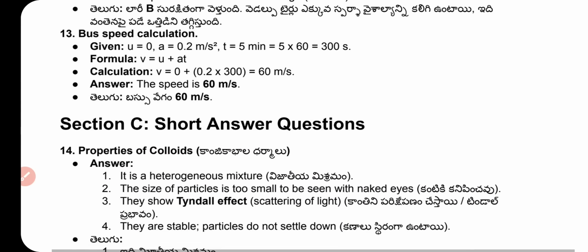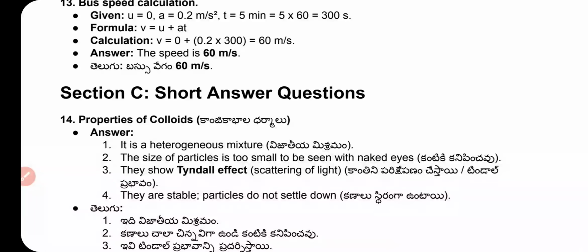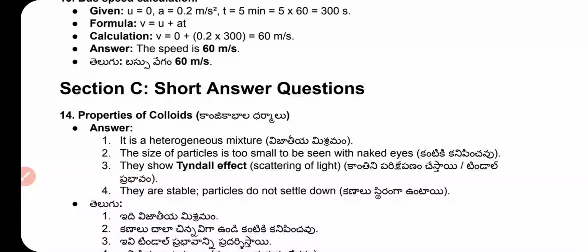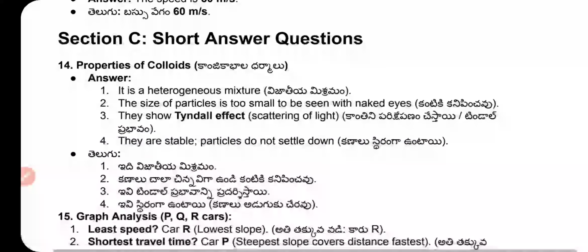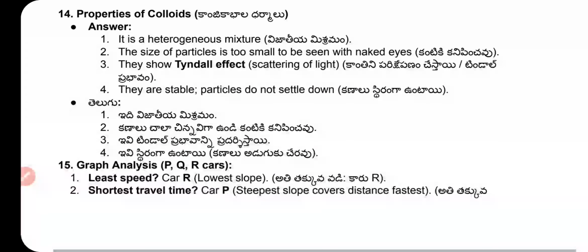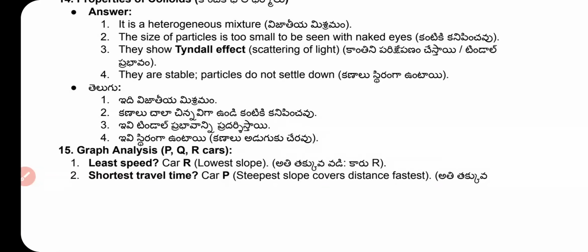Question number 13. Bus: speed u equal to 0, a equal to 0.2 meter per second square, t equal to 5 minutes. Convert to seconds, that is 300 seconds. What is the formula? V equal to u plus at, and calculate: 60 meter per second. Properties of a colloid: it is a heterogeneous mixture. The size of the particles is too small to be seen with the naked eye. They show the Tyndall effect, scattering of light. They are stable; particles do not settle down.